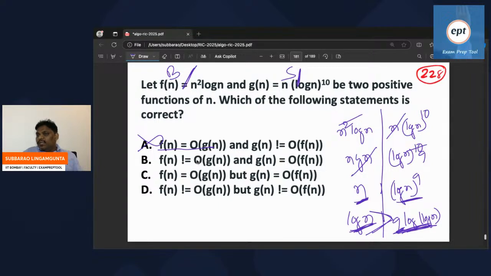This indicates that big O has failed. This indicates that Fn is bigger, Gn is not bigger. So B. Option C, Fn, Gn bigger, no. Option D, Fn, Gn is not bigger, Fn also not bigger, no. So B is the answer for this problem.